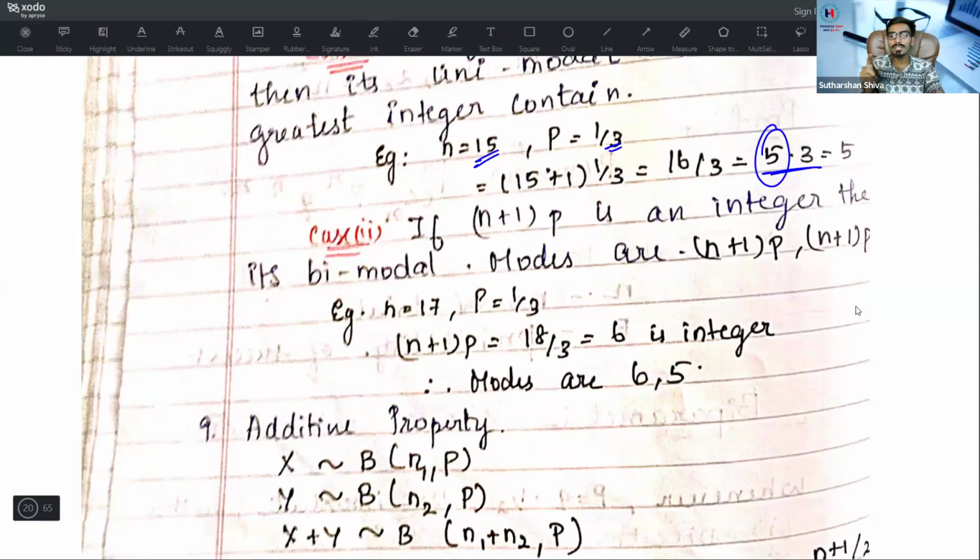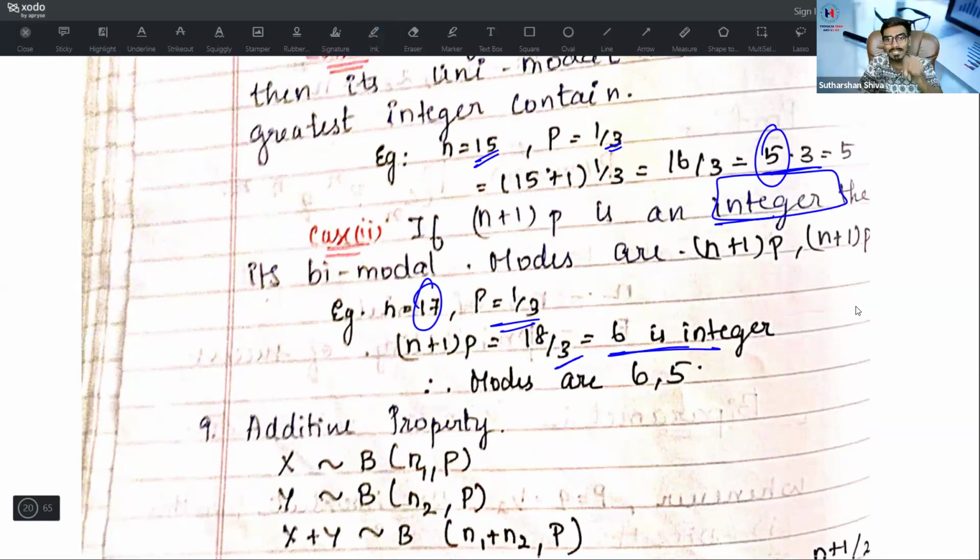Then case 2: if (n plus 1)P is an integer, then it is bimodal. When the result is a non-integer, it is unimodal; when it is an integer, it is bimodal. Take the same example with 17 as the n value and P equal to 1 by 3. (n plus 1)P is 18 by 3, which is 6. 6 is an integer, so it is bimodal.